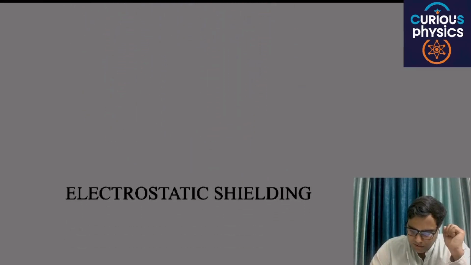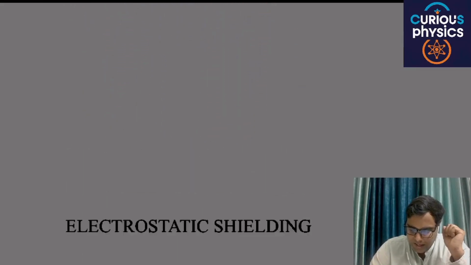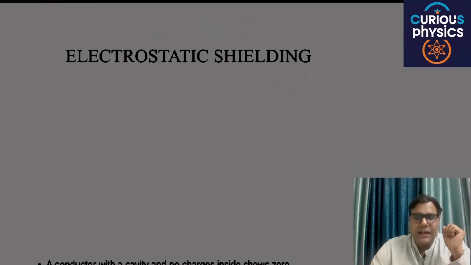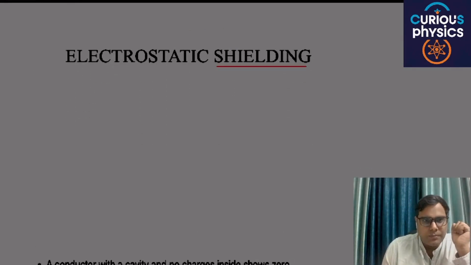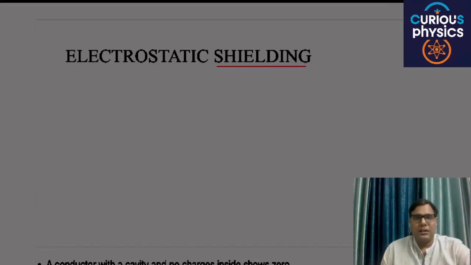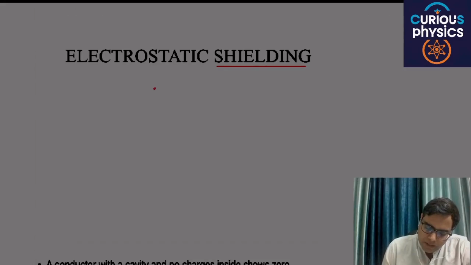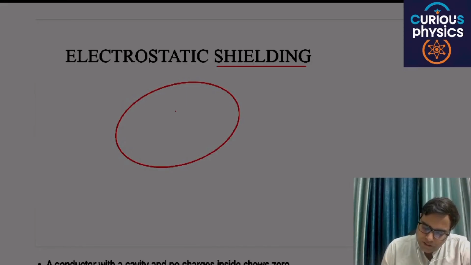Next is electrostatic shielding. The meaning of shielding is protection. Electrostatic shielding says that, for example, this is a conductor and there is a cavity inside.